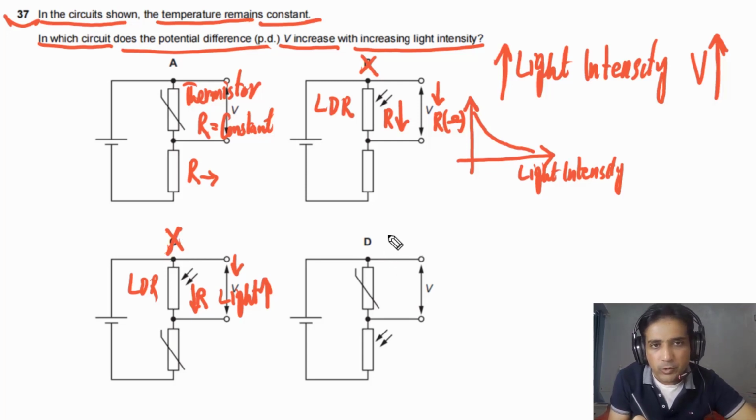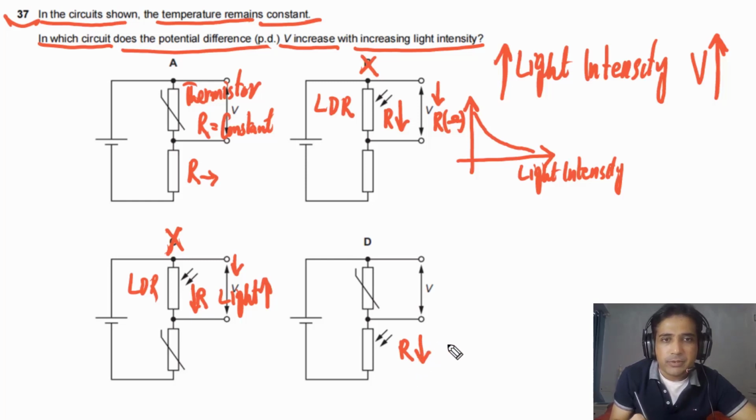Now if we go to option D, in this case we need to understand that as light intensity increases, the resistance of this one will decrease. So the potential difference, or if we connect a voltmeter across this one, the reading of the voltmeter will decrease. But in this case, the EMF of the battery is fixed.